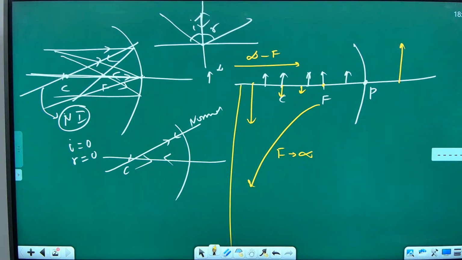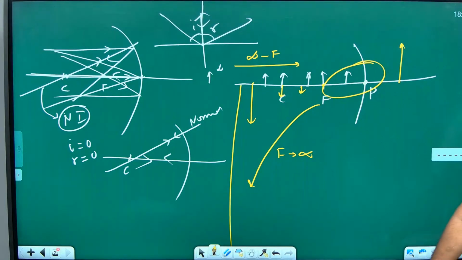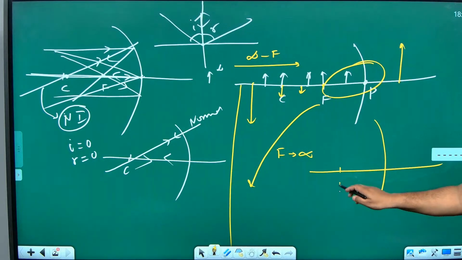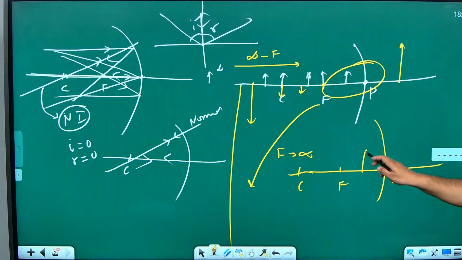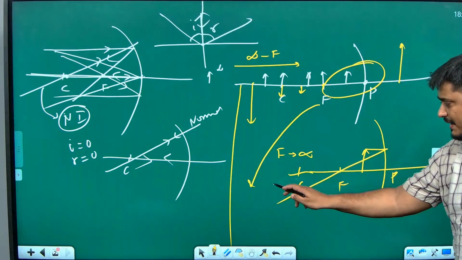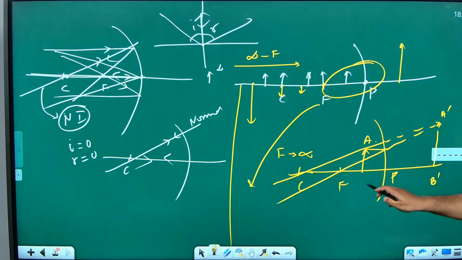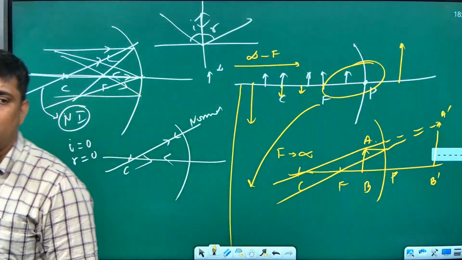Anything may come, and what usually comes is this one, where you will make a mistake. So don't forget, suppose I am just drawing it. If it is F, if it is P and if it is C, then one ray I will pass parallel to the principal axis, it will pass through focus, second ray I will take like this, and they both will meet virtually to form the image A dash, B dash. Like that, for any other object position, you can draw the image position.